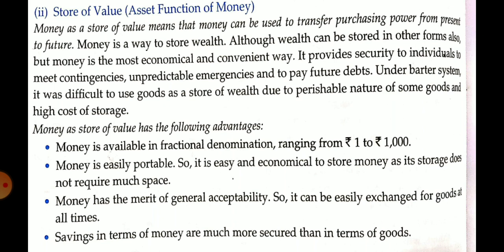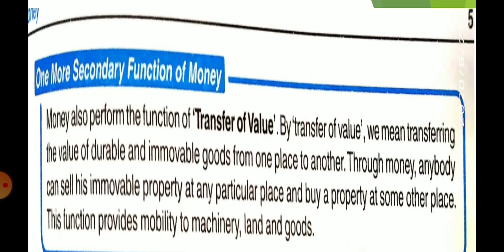So what is written here: money as a store of value means that money can be used to transfer purchasing power from present to future. Okay, why is it possible? Because it has stability. Now money is a way to store wealth, although wealth can be stored in other forms also, but money is the most economical and convenient way. Okay, so you can read it, I think you have understood it.